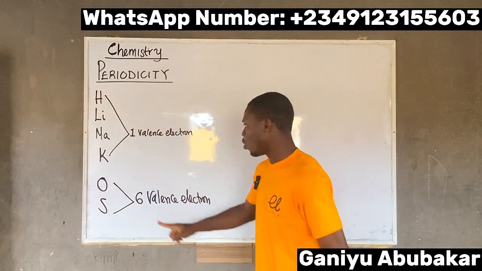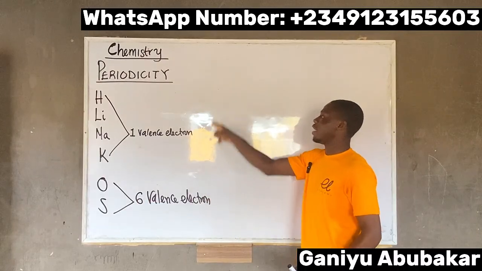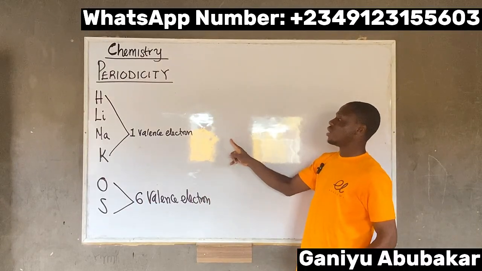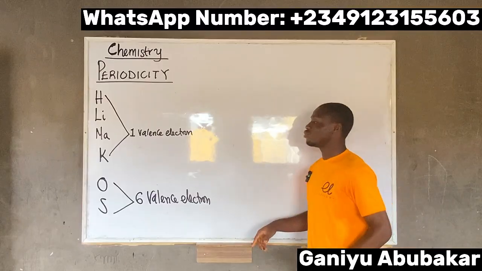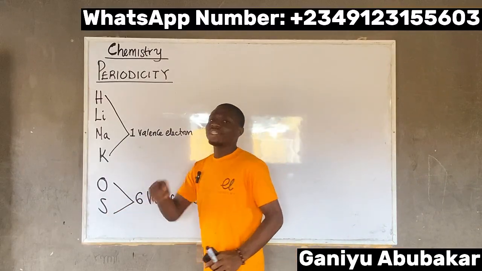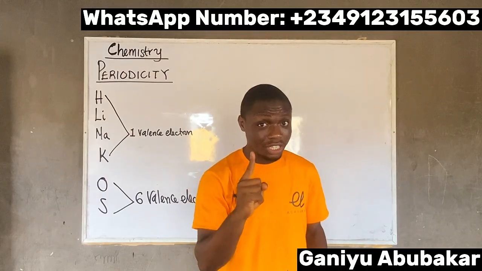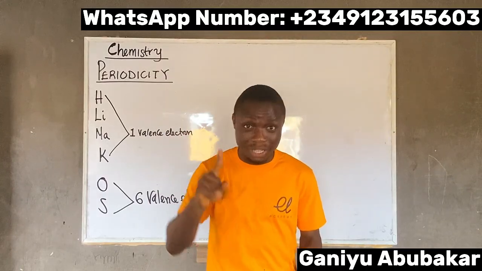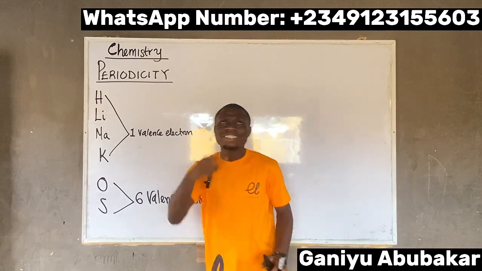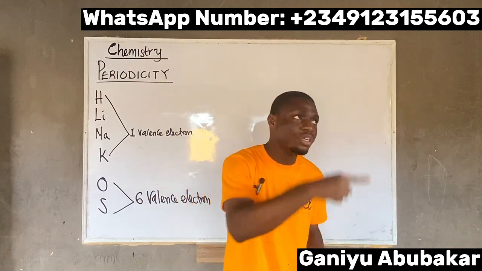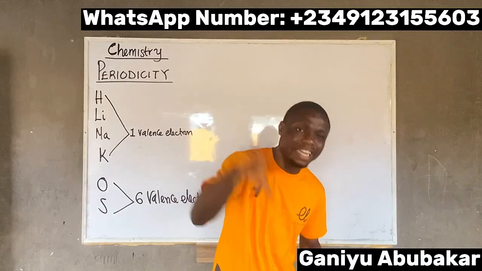If I draw out oxygen, K shell and L shell, that's 2, and then I complete with 6. If I draw out oxygen and sulfur, the last circle for oxygen has 6 electrons. Also for sulfur, the last circle also contains 6 electrons.